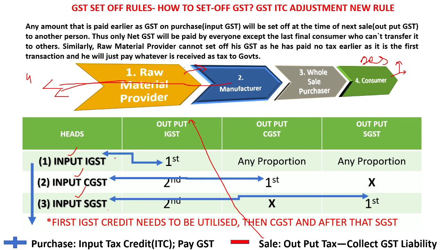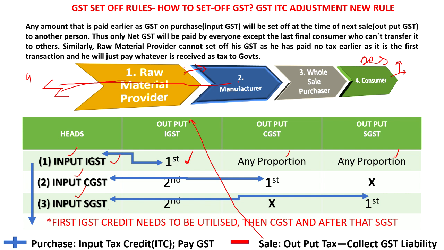Input IGST will have preferences that will be observed. Whenever there is input IGST, that can be claimed at the time of output liability. If output IGST is there, first that can be adjusted to the output. IGST will be adjusted to IGST only. Then, if IGST is not available, it will be adjusted in any proportion with the CGST or SGST. There is no sequence. It can be either way.